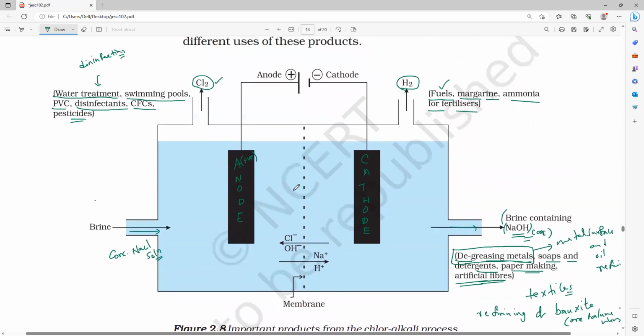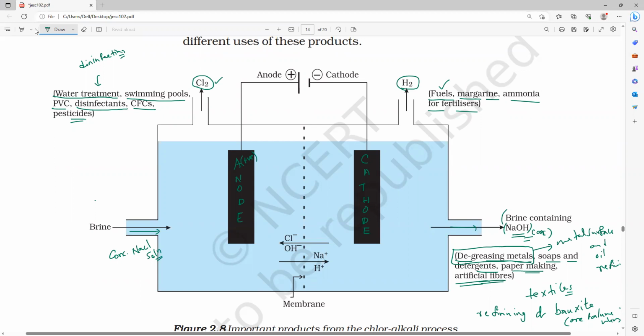I hope you all understand this diagram. The entire diagram must be in your mind. Each and everything is very, very important. Okay, guys, please respond. Any doubt, anyone can ask. Understood, all of you? Yes, sir. So now you must remember the importance of each gas: chlorine gas uses, hydrogen gas uses, and sodium hydroxide.